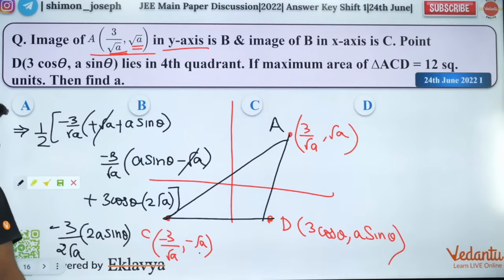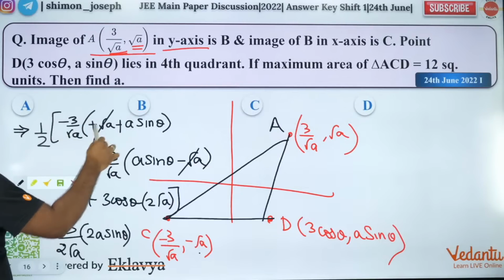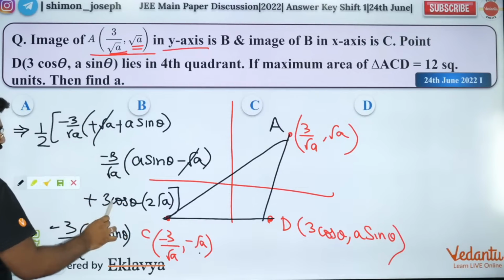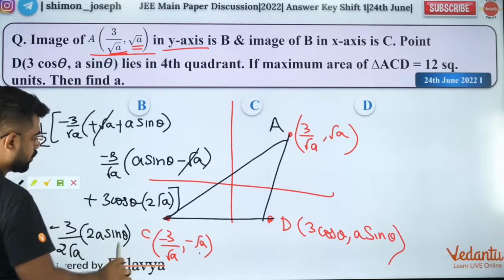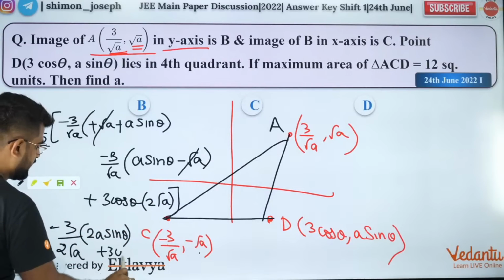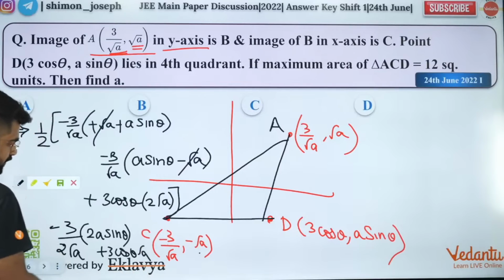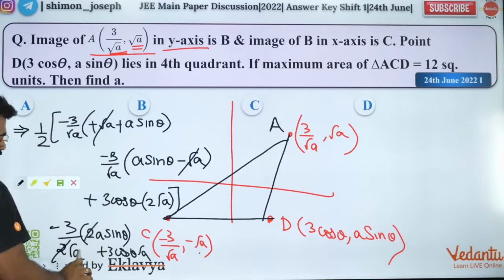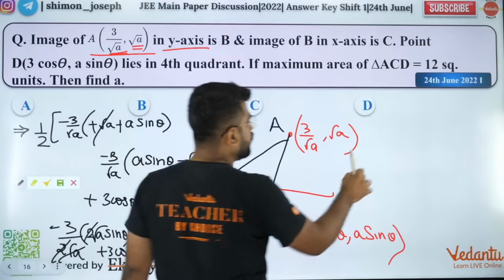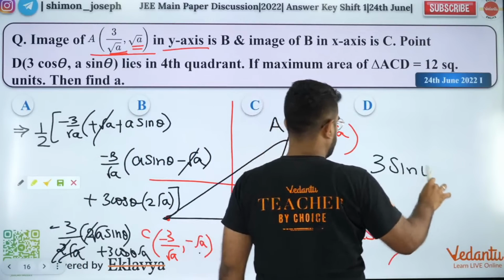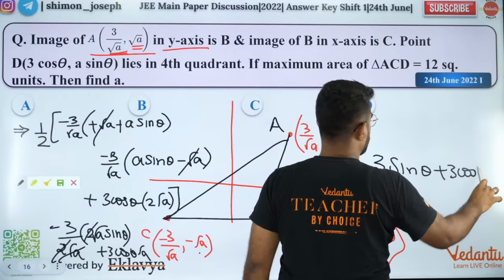Is that right? Yeah, I'll get that from the first two terms. Then I'll have what? Plus 3 cos theta root A. So now 2 and 2 will cancel. This root A will cancel. So it's basically 3 sin theta root A plus 3 cos theta root A.